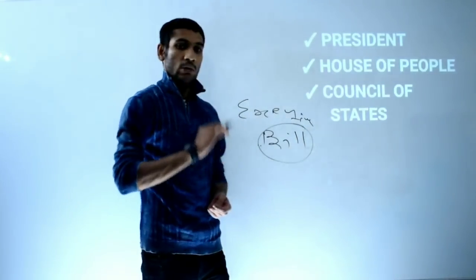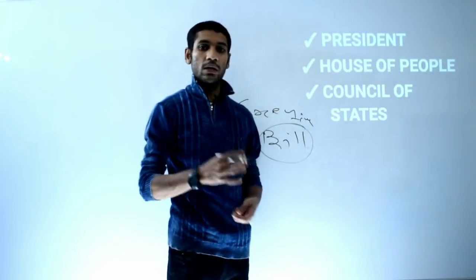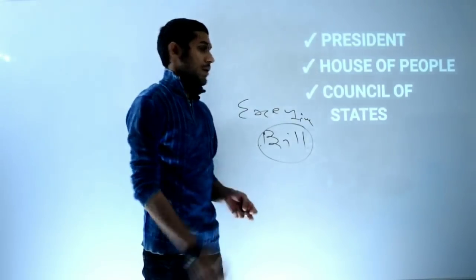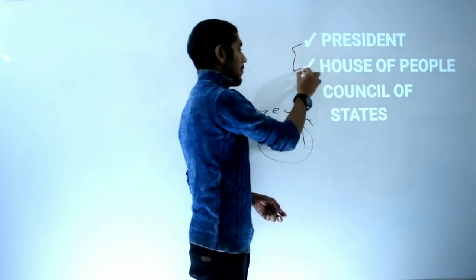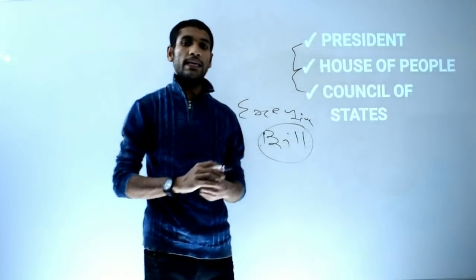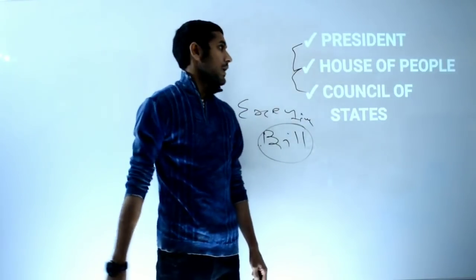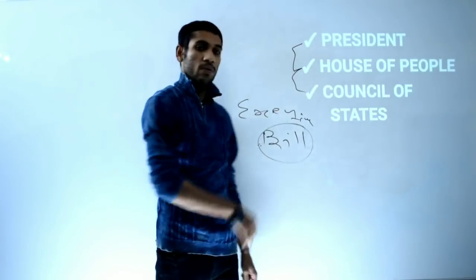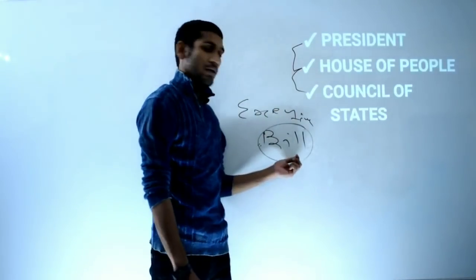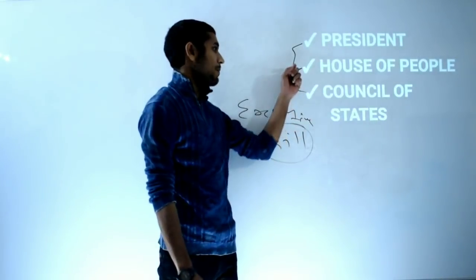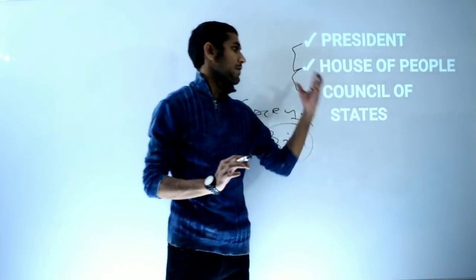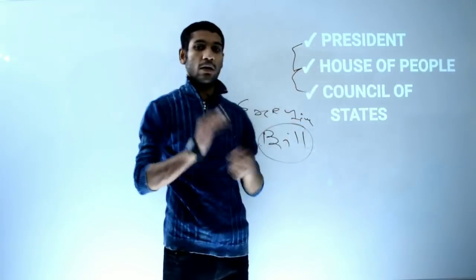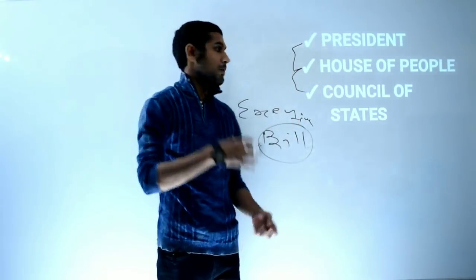I hope you have got my point, what I want to say. So there are 3 constitutional bodies which constitute the Indian parliamentary system. The first one is the President. Why the President? I have just told you. The second is the House of People. What does House of People mean? Please don't memorize this, just understand. You will easily remember all those things.